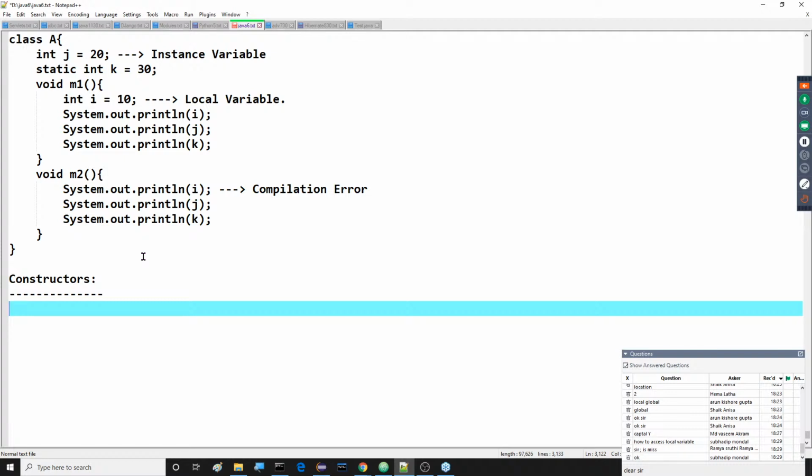All of you listen carefully. I'm going to give some points about these constructors. Understand them, and after that I will show each and every point practically. But first of all, understand this constructors content. What exactly is the meaning of constructors? All of you listen carefully.